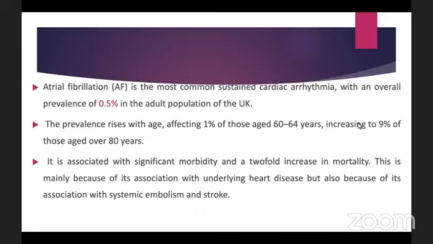So let's start with what it actually is. Atrial fibrillation is the most sustained cardiac arrhythmia with an overall prevalence of 0.5% in the adult population of the UK. The prevalence rises with age, affecting 1% of those aged 60 to 64 years, increasing to 9% of those aged over 80 years. It is associated with significant morbidity and a twofold increase in mortality. This is mainly because of its association with an underlying heart disease, but also because of its association with systemic embolism and stroke.